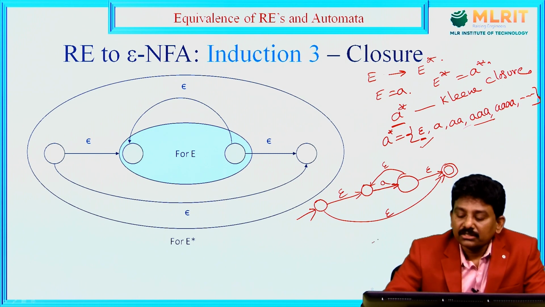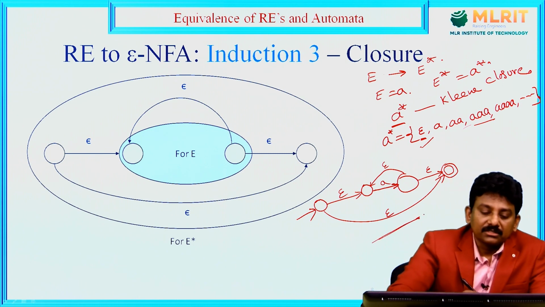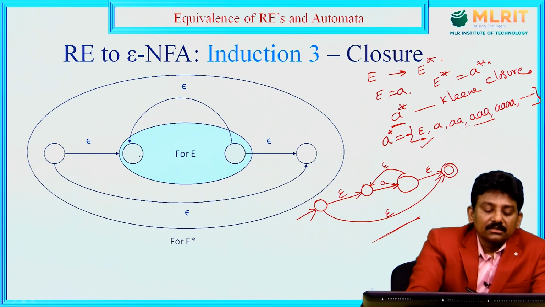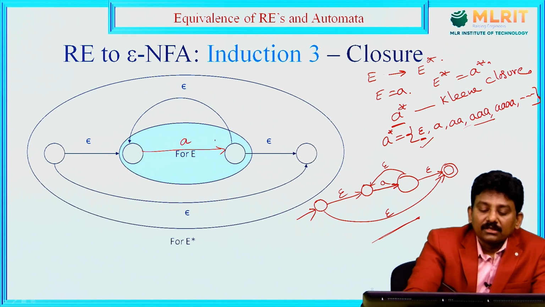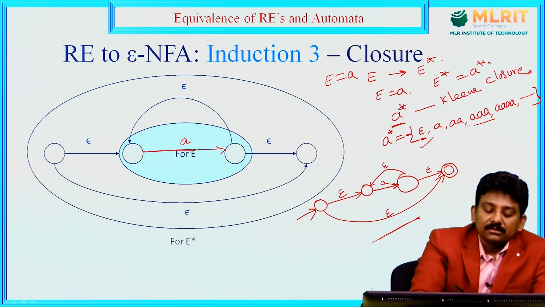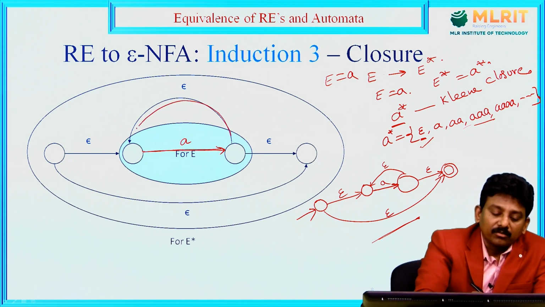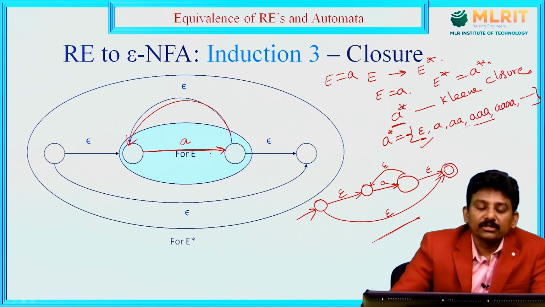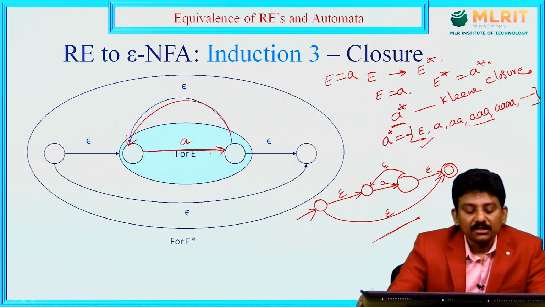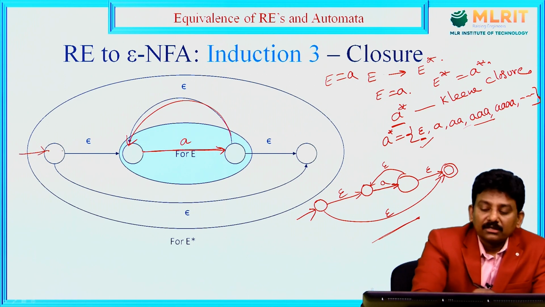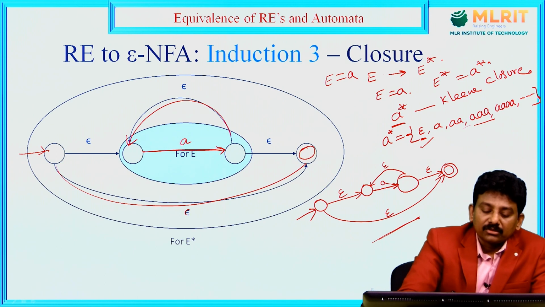For Kleene A closure, this is the NFA. The same is depicted in this diagram. This is the epsilon move, this is A. For example, this is E, and E is equal to A. I can read any number of A's by using this loop with epsilon move. I can read as many A's as possible. If there is no symbol, only epsilon, I can go to the final state with an epsilon move.